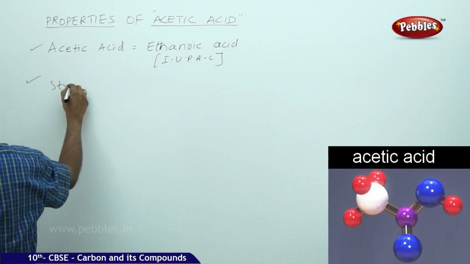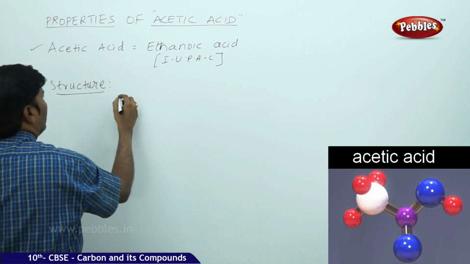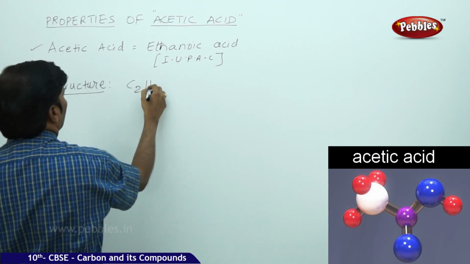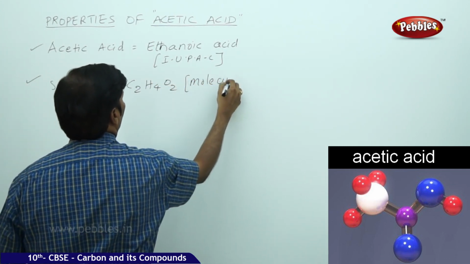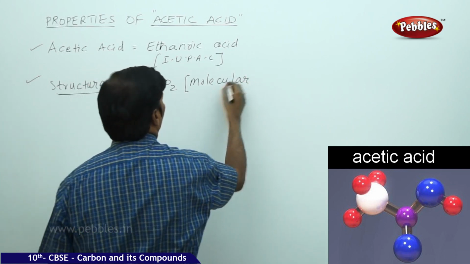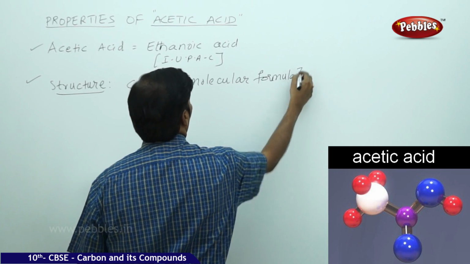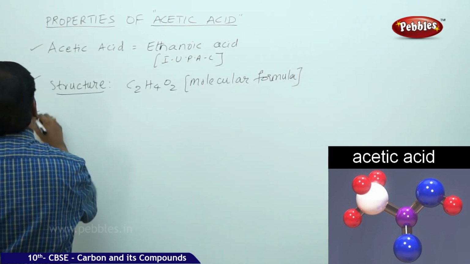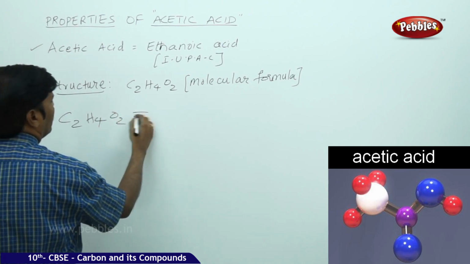Structure: if you take the molecular formula, C2H4O2 is the molecular formula. Take this C2H4O2.